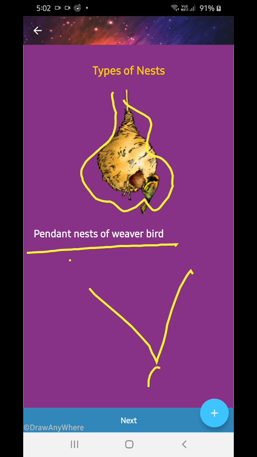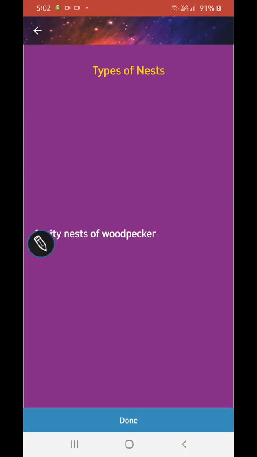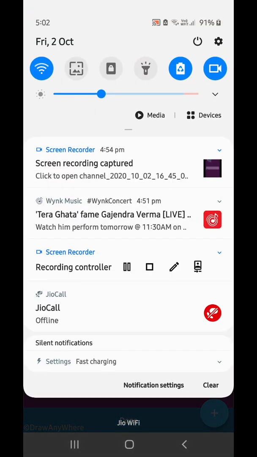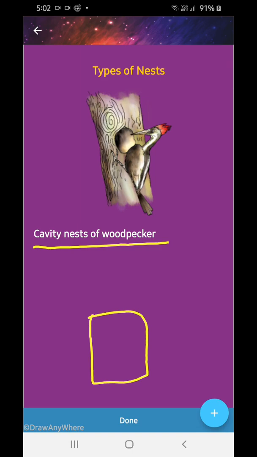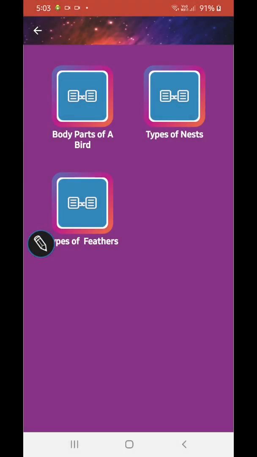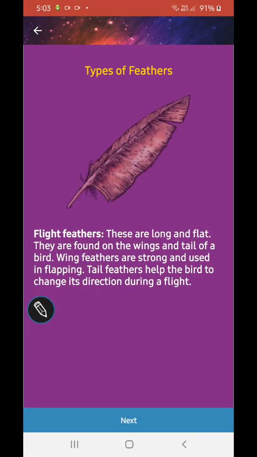See, your mother wears a pendant like this. That is the pendant nest for the weaver bird. Please screenshot this all, because this is really important. A cavity nest is for the woodpecker. See in your teeth, when someone eats chocolate, there are some cavities, right? So a cavity nest means a hole for the woodpecker. And we are done. So now we will go to types of feathers.